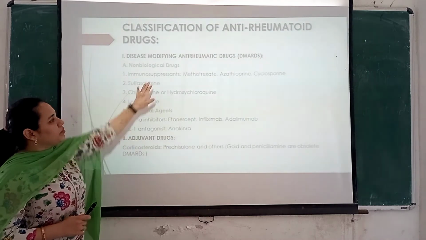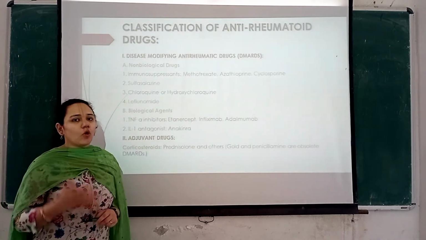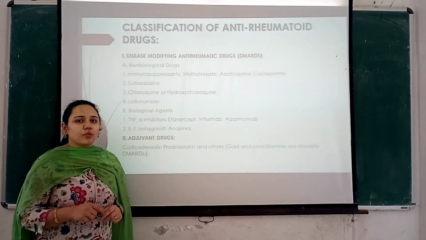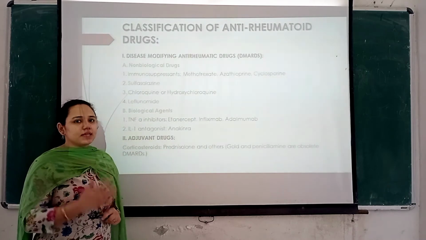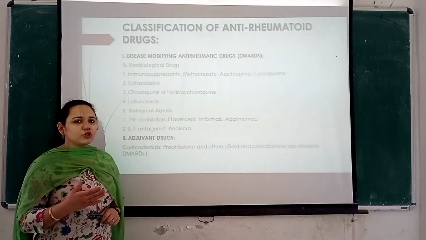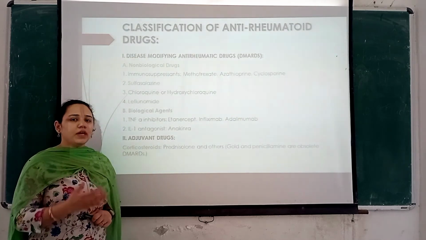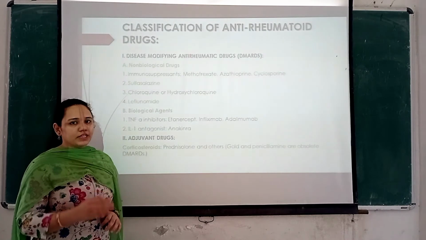So coming to immunosuppressants, we know that rheumatoid arthritis is an autoimmune disease. So what is happening? Our body's immune system is acting against these tissues, causing rheumatoid arthritis. So what has to be done? The immune system should be suppressed. So these immunosuppressants are used for this purpose.